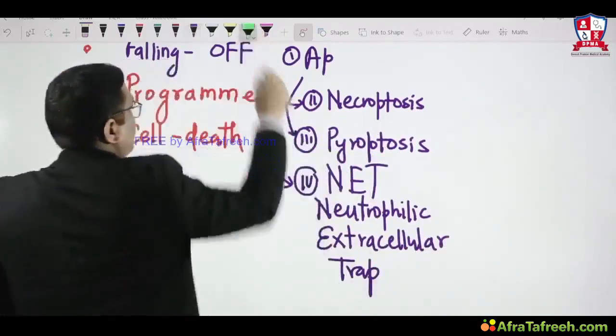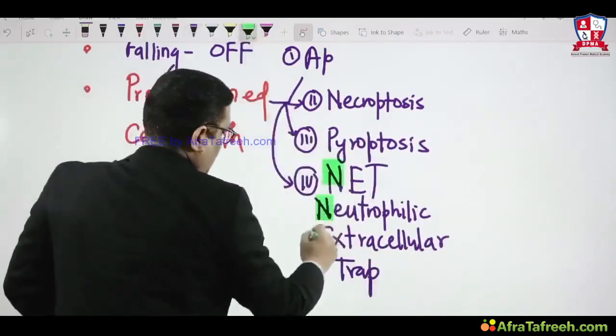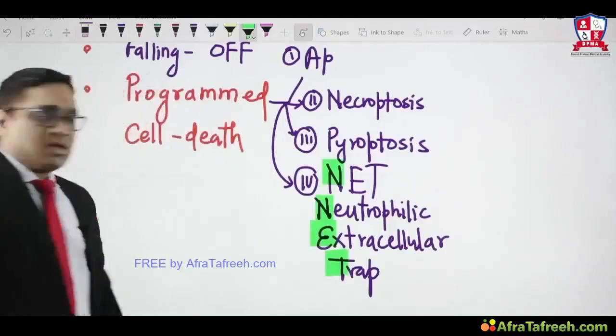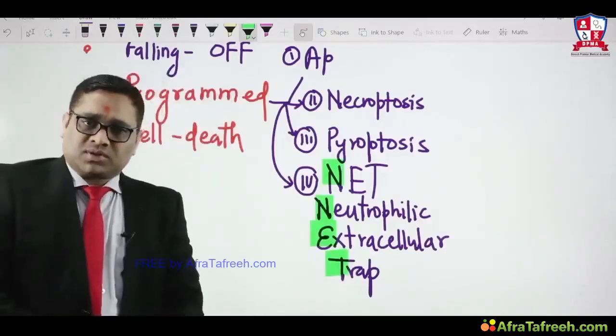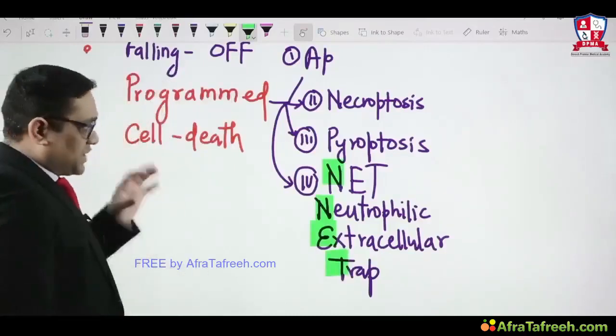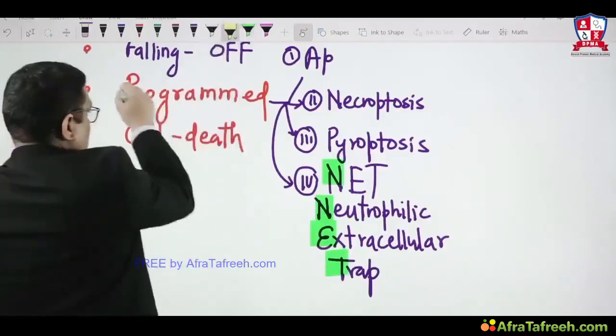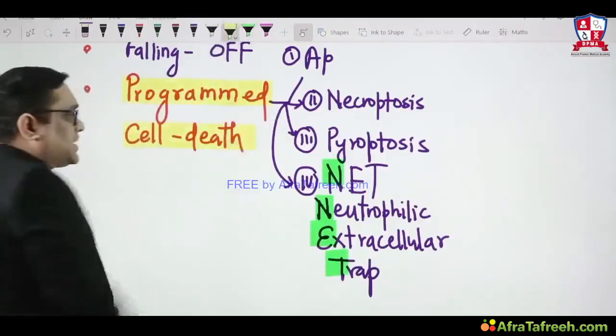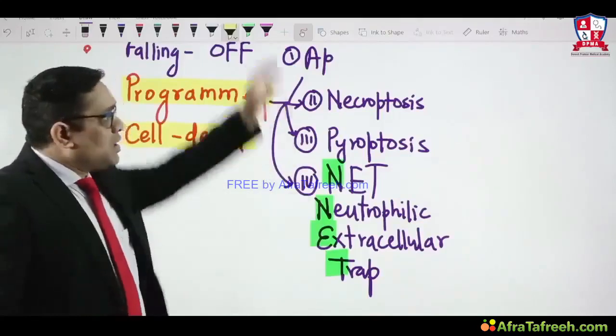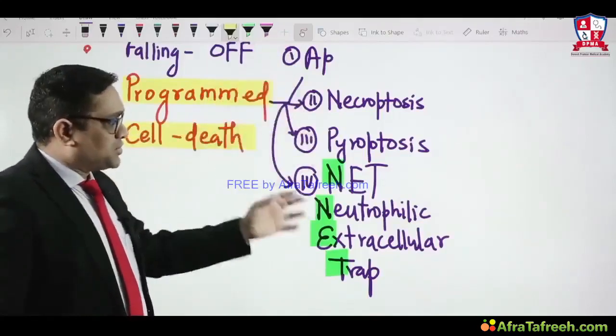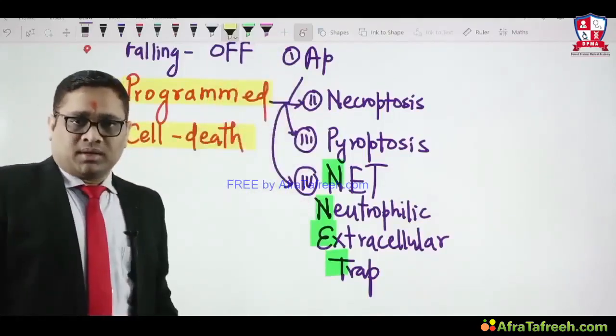So neutrophilic extracellular trap is also an example of programmed cell death. That is why I was saying programmed cell death is a vague terminology which is applicable to apoptosis, necroptosis, pyroptosis and NET, all of them, right?